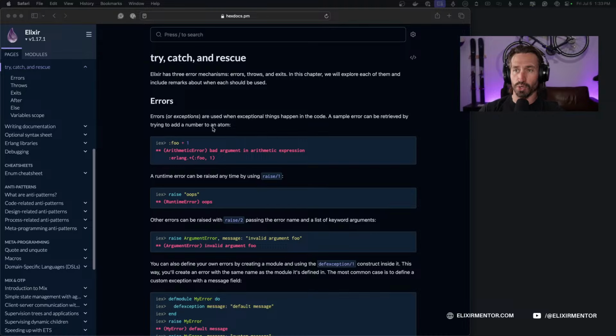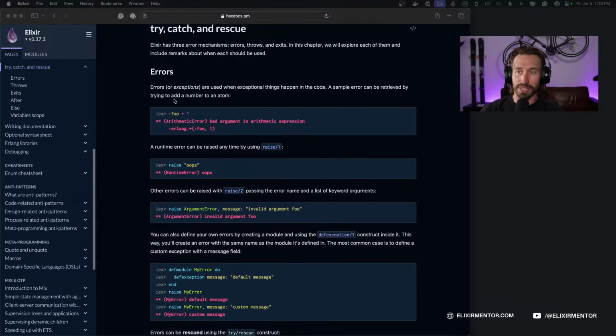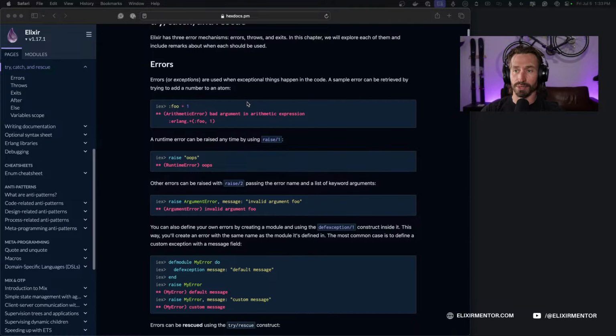All right, so try, catch, and rescue. Elixir has 3 error mechanisms: errors, throws, and exits. In this chapter, we will explore each of them and include remarks about when each should be used. Errors. Errors or exceptions are used when exceptional things happen in the code. A sample error can be retrieved by trying to add a number to an atom.